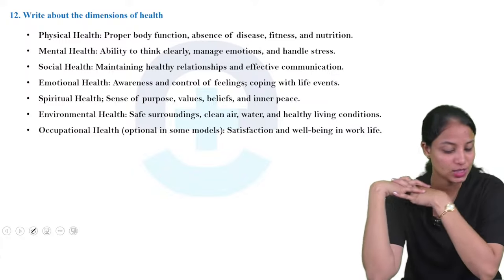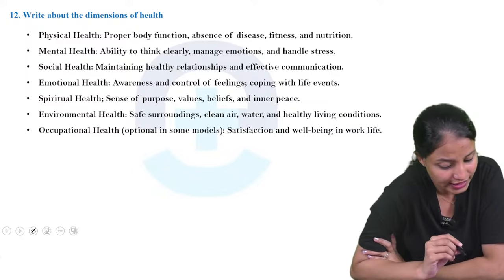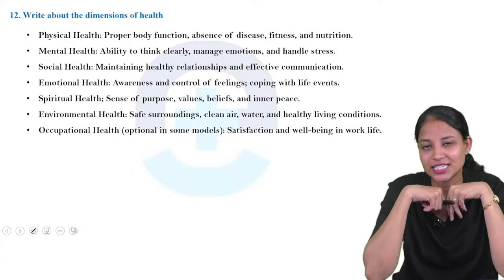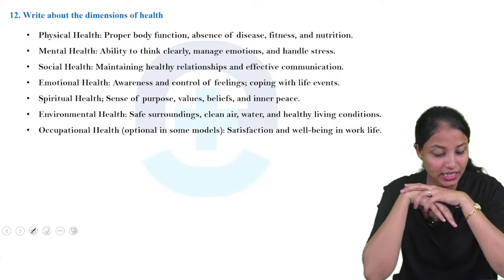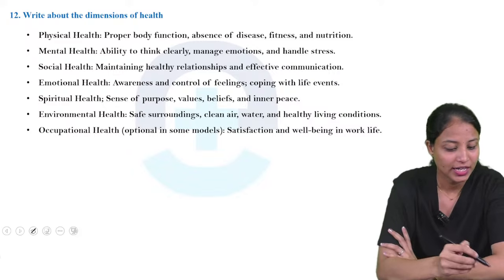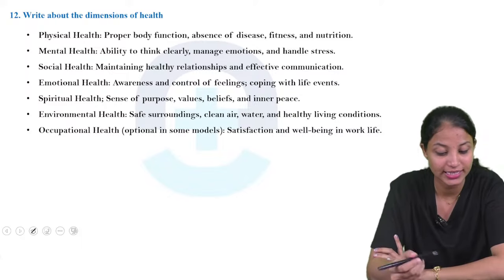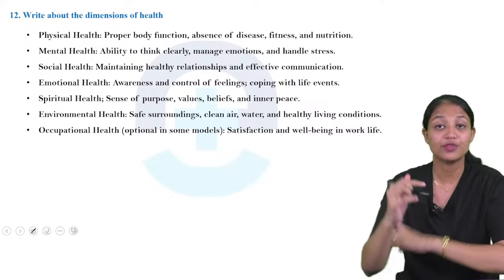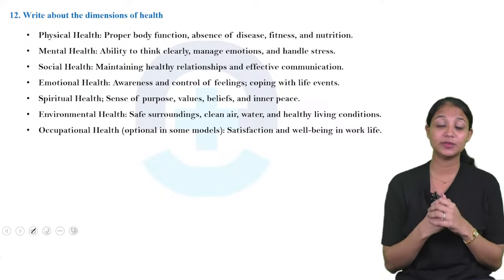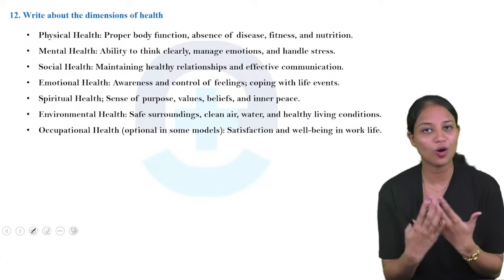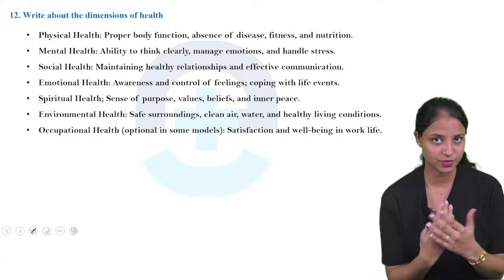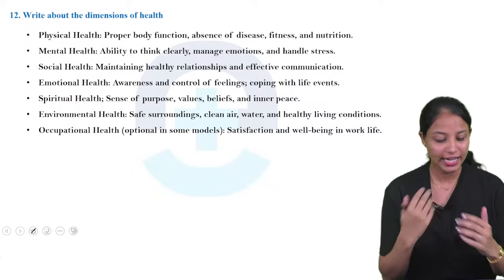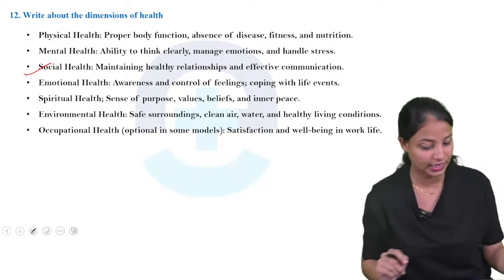Okay, next one is mental health. What is mental health? It is the ability to think clearly, manage emotions and handle stress. A person with these abilities we can say is mentally healthy. Next one is social health. What is social health? Maintaining healthy relationships and effective communication. If the relationships are good and they communicate with good manners, we can say it is a socially healthy person.